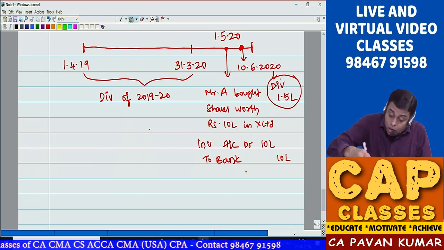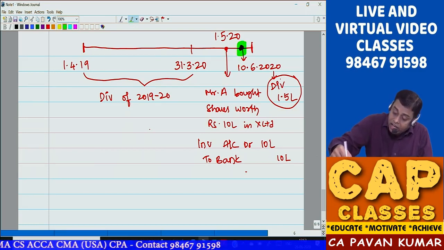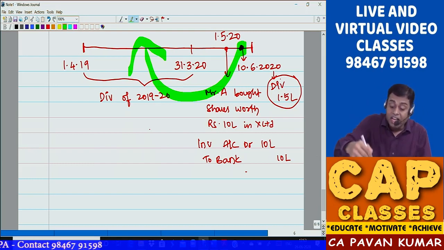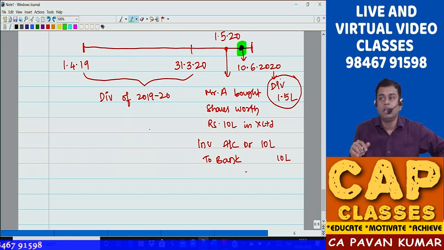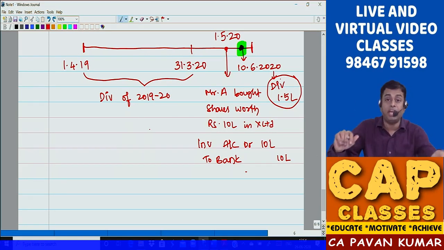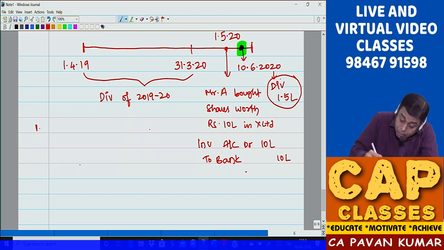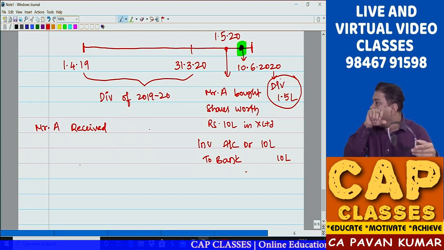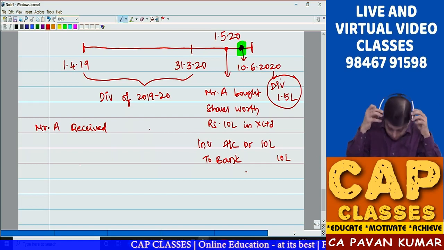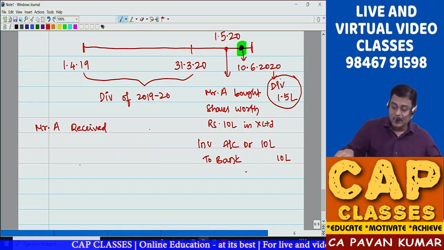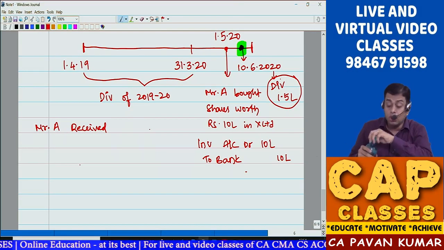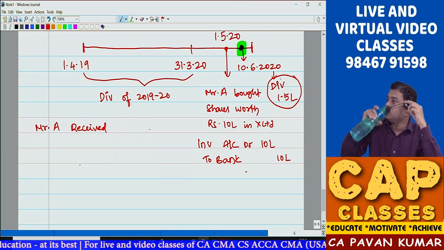Whatever dividend is declared belongs to the period when Mr. A is not the legal shareholder. So Mr. A received dividend, but not for the period when he is the owner of the shares. So this is pre-acquisition dividend, no?